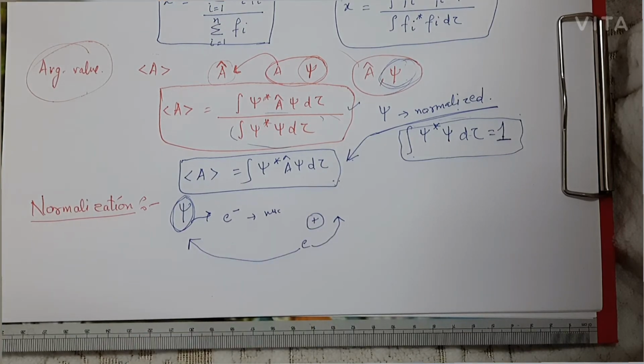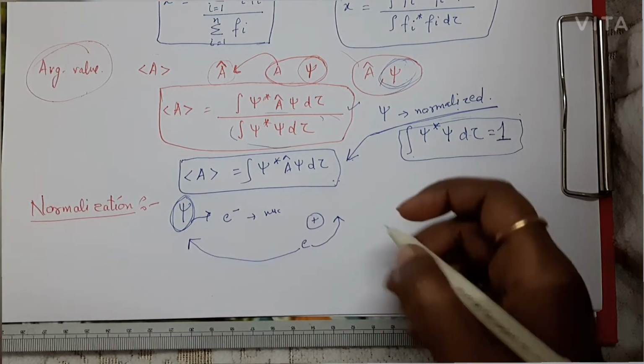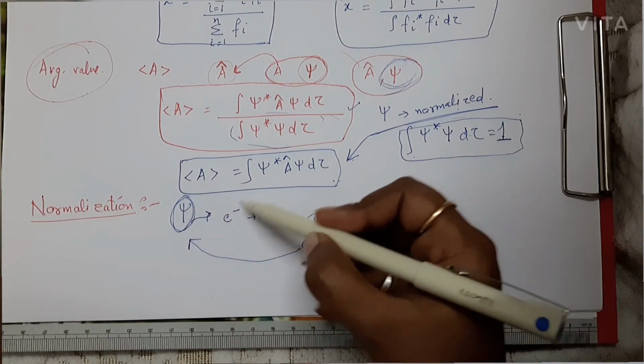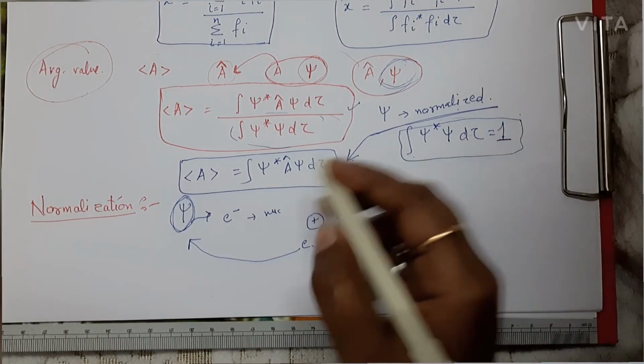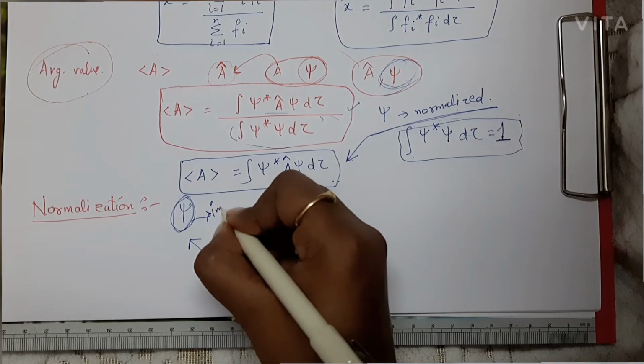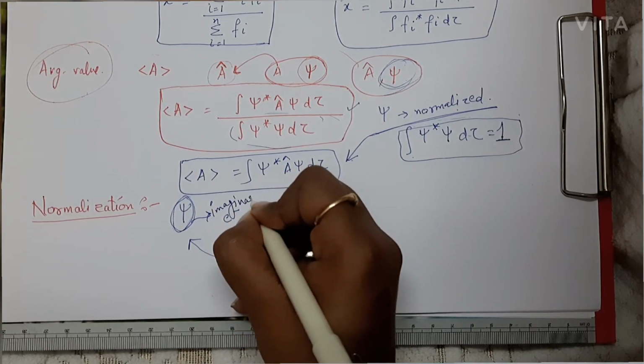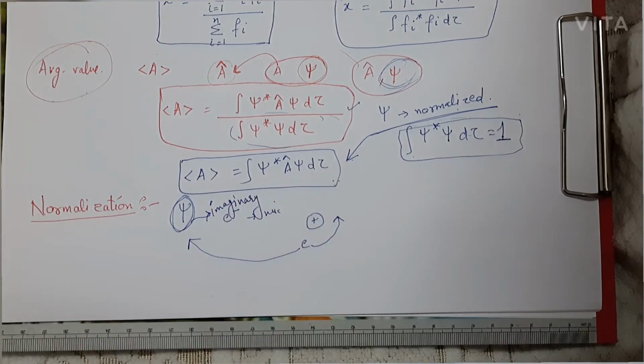Okay, so in most cases the wave function of the electron moving around this nucleus has imaginary values. This wave function is actually imaginary in most cases.